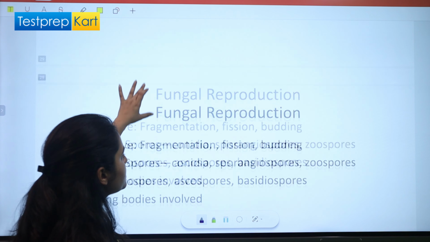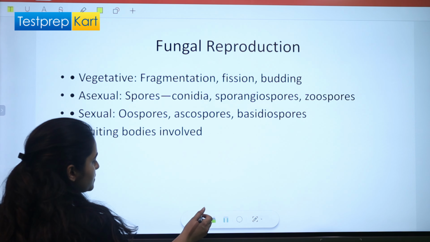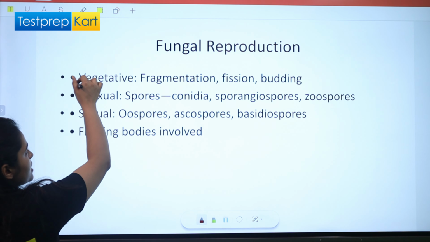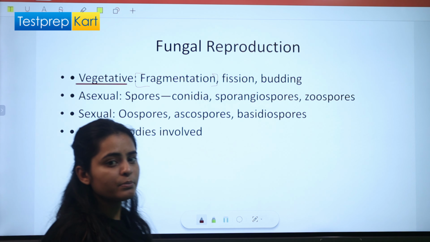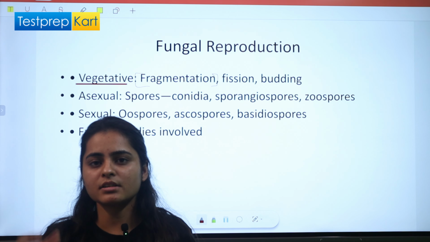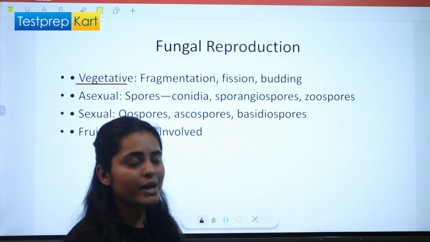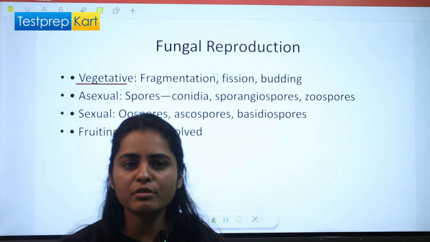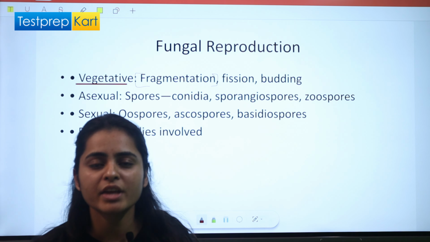Then we have fungal reproduction. Fungi reproduce through different modes. They can reproduce through vegetative propagation, in the form of fragmentation. Fragmentation is that type of reproduction in which a single fragment can develop into a complete individual. Fission is there, binary fission or multiple fission. Budding is there, that means an external bud will grow on the body of the fungus, then that bud will detach from the body and grow into a new individual.